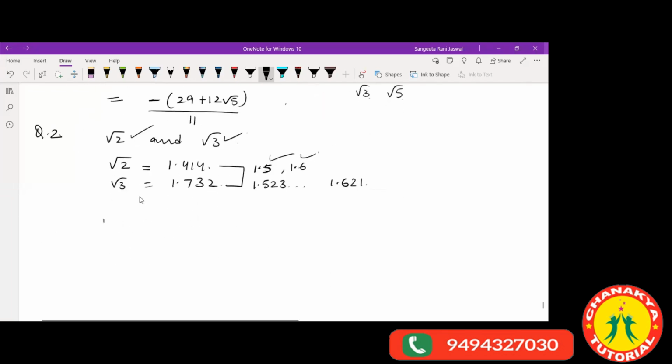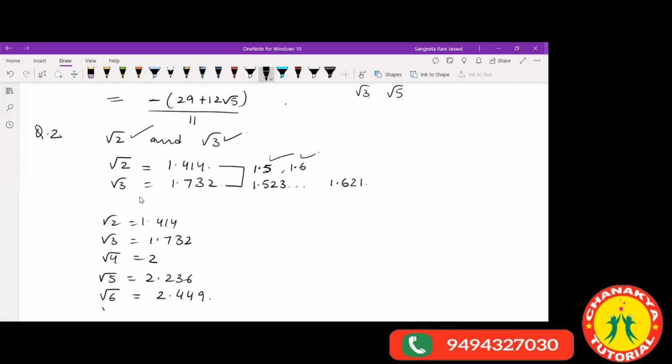Root over 2 is given as 1.414. This you already know. Root over 3 is given as 1.732. Then root over 4, you already know it's 2 only. Then root over 5 is given as 2.236. Just note down these values and be aware of them. Root over 6 is 2.449.